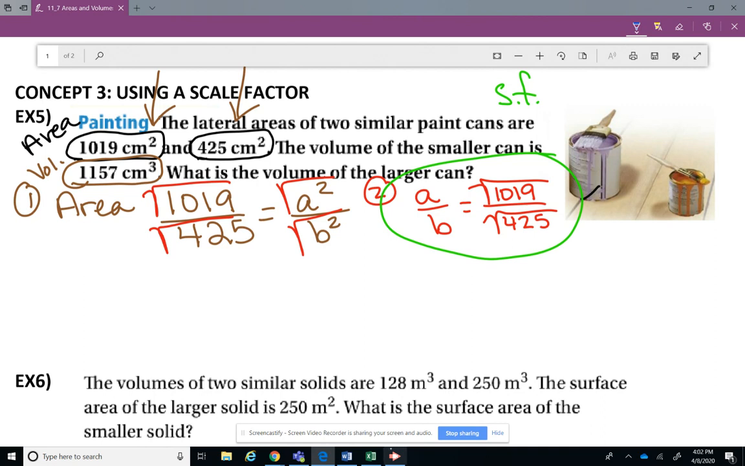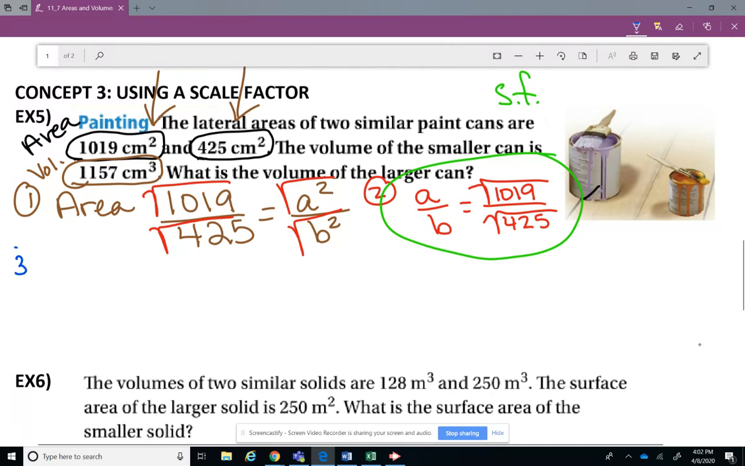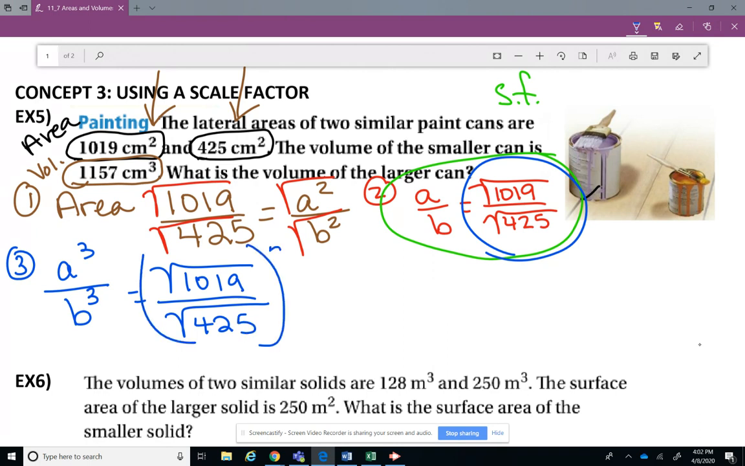We're going to have to do volume over volume, so I'm going to have to do a cubed over b cubed. If I'm doing that, then I take my a over b, which is the square root of 1,019 over the square root of 425, and we're going to have to cube the whole thing. I'm sorry, I didn't mean to say squared. We have to do it cubed because we're doing volume now. We're not doing area anymore. In your calculator, you're going to have to do something with that in a minute.